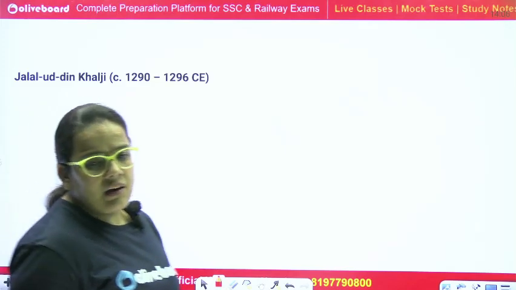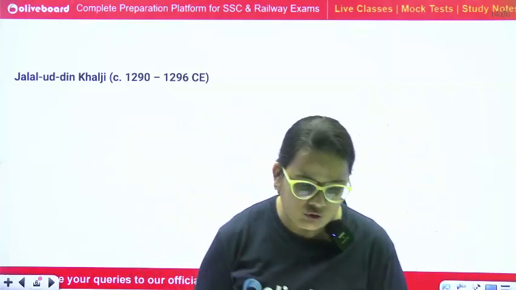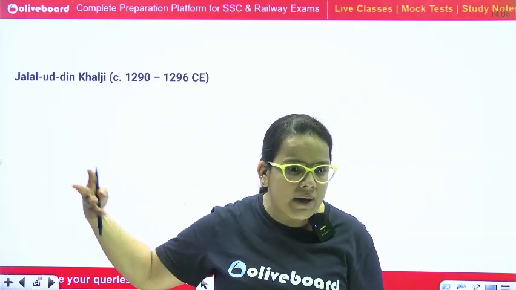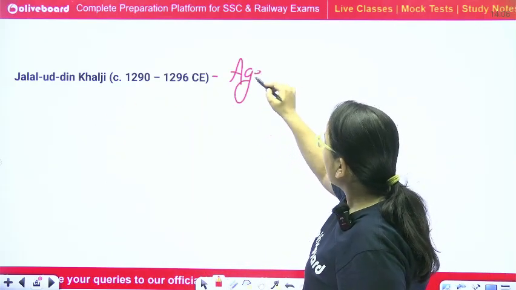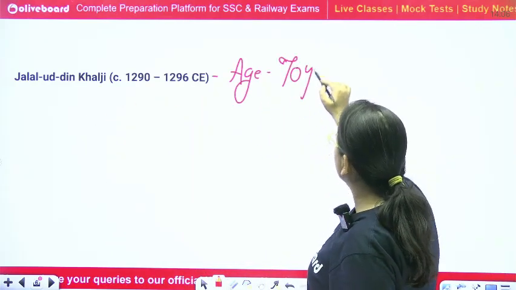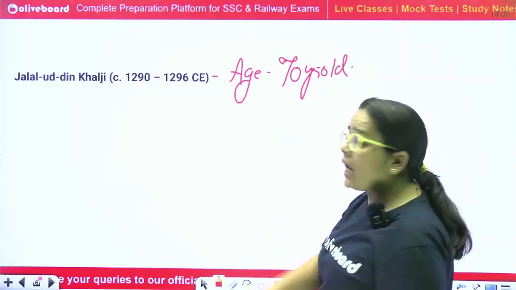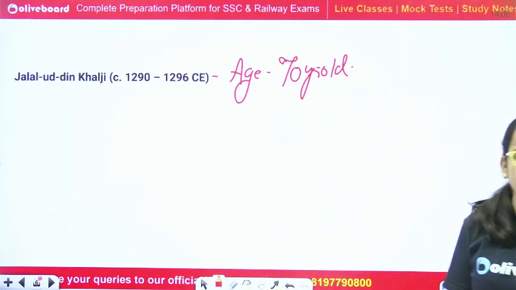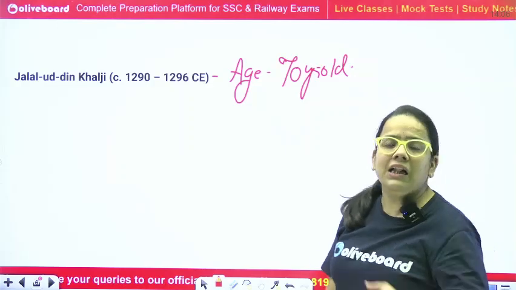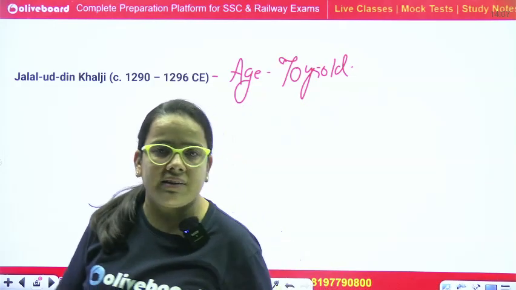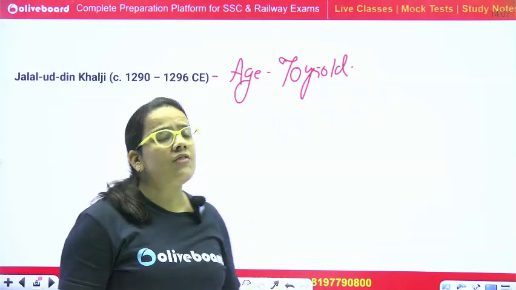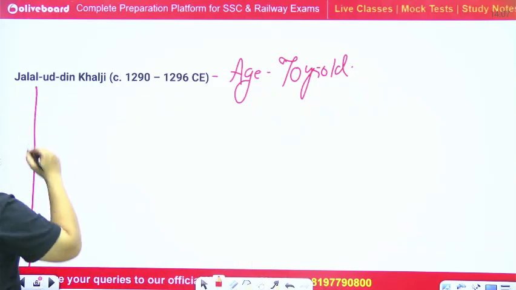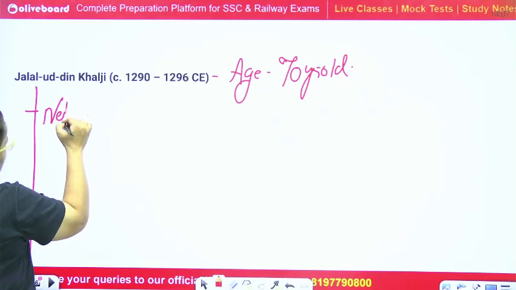Now let's take Jalaluddin Khilji first. When he became a ruler in 1290, his age was around 70 years. So due to the age factor, he could not handle each and every region of the Delhi Sultanate. That is why there was his nephew Alauddin Khilji.